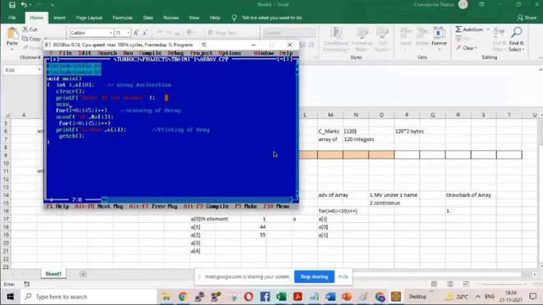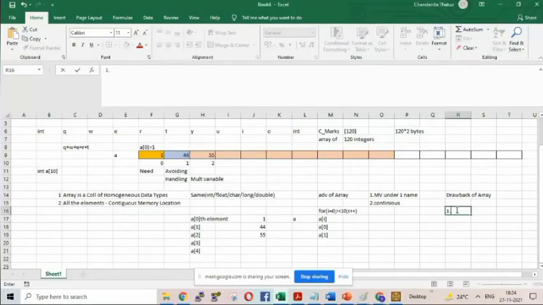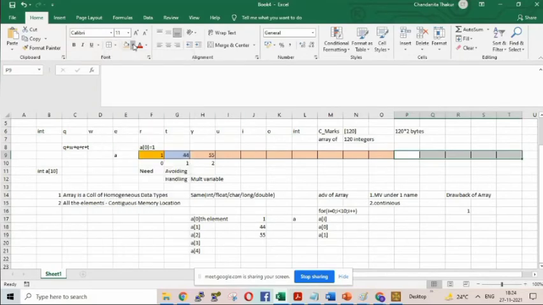So that is one drawback of array. This is called one drawback of array. I am allocating more memory locations, but I am not using them. 10 I have allocated, these many memory locations I have allocated, but I have not used. How many have I used? I have used only 5 locations out of 10. Okay, so in this case, what will happen? 5 memory locations will be wasted. 5 I have used, 5 I have not used. So 5 memory locations will be wasted. Okay, so in this case, what is the drawback? Wastage of memory.